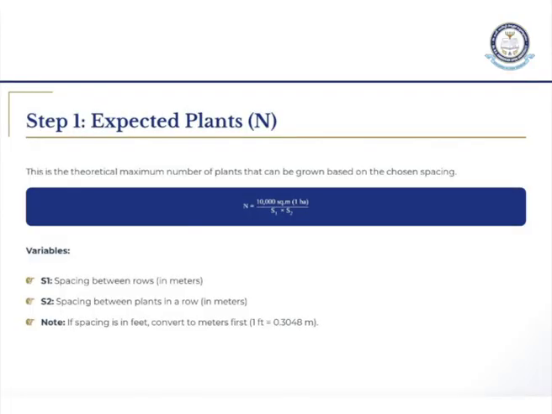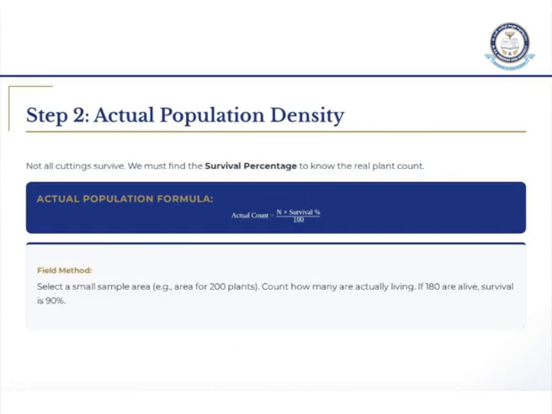If I am giving water through irrigation, I said the spacing is 2 feet into 2 feet, right? 2 feet into 2 feet is 0.6 meters by 0.6 meters. So how will you calculate? If the spacing is in feet, you have to convert it into meters first. 1 foot equals 0.3048 meters. First you calculate expected plants, second is actual population density.